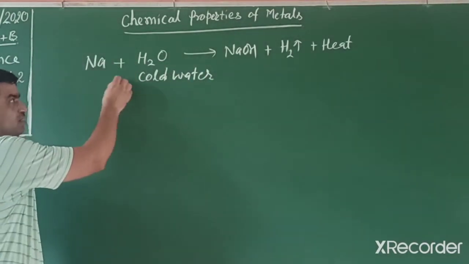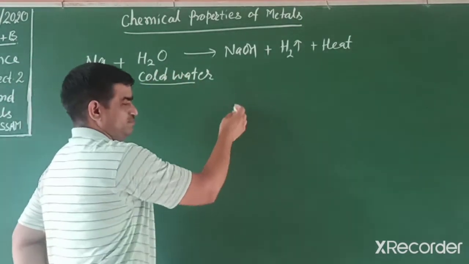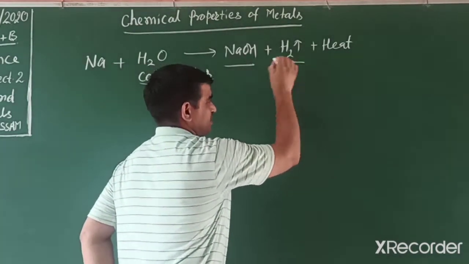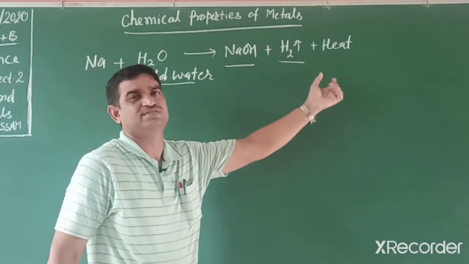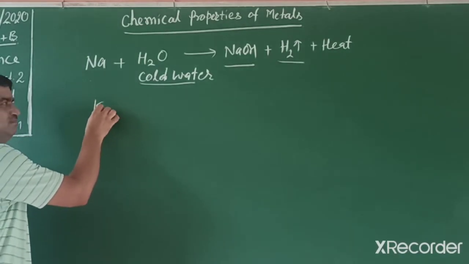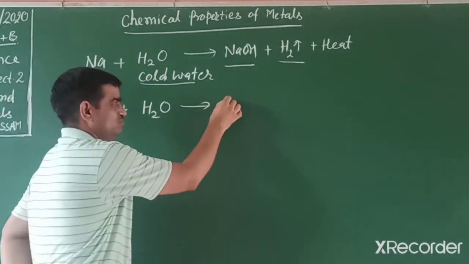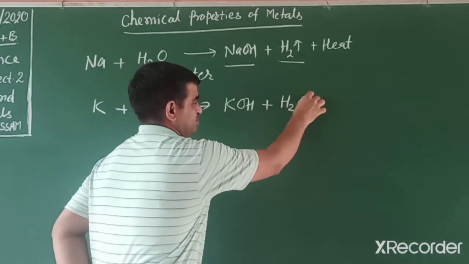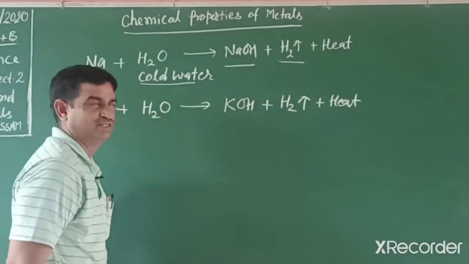When sodium metal reacts with water, that water is cold water. Then what happens? A lot of heat is released, and sodium hydroxide and hydrogen gas are formed. So this is an exothermic reaction, and the released gas catches fire. In a similar way, potassium also reacts with cold water and converts into potassium hydroxide plus hydrogen gas, releasing heat energy. So these are exothermic reactions.